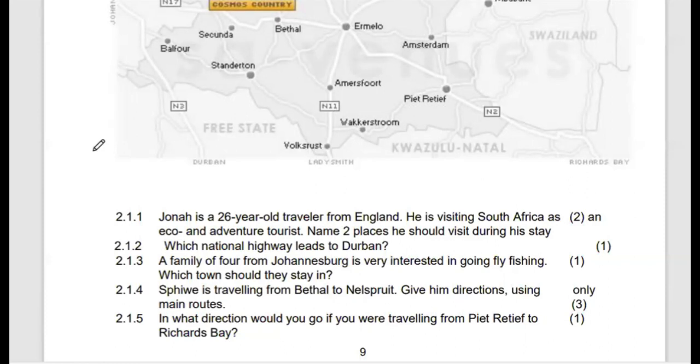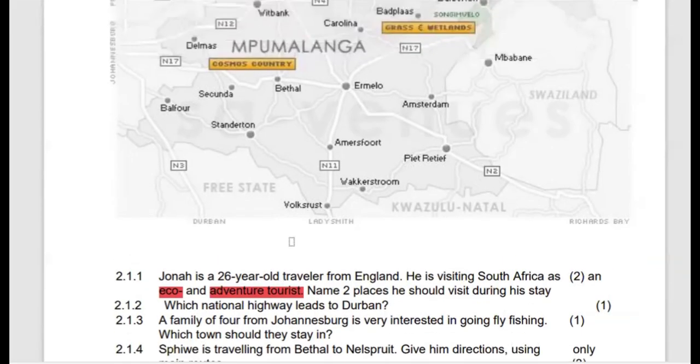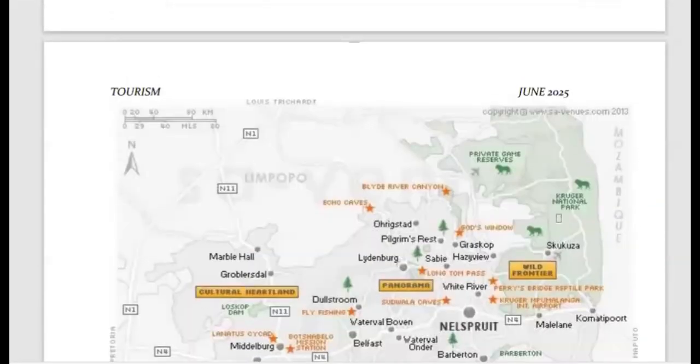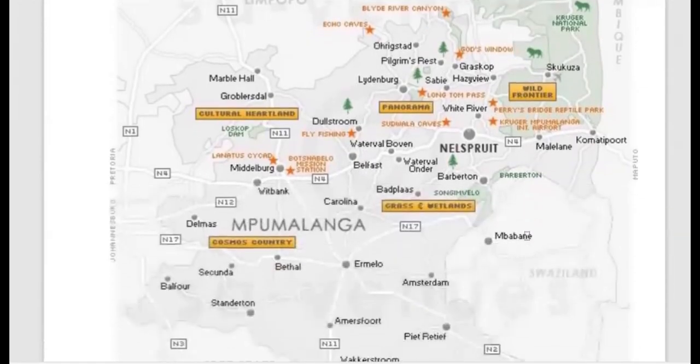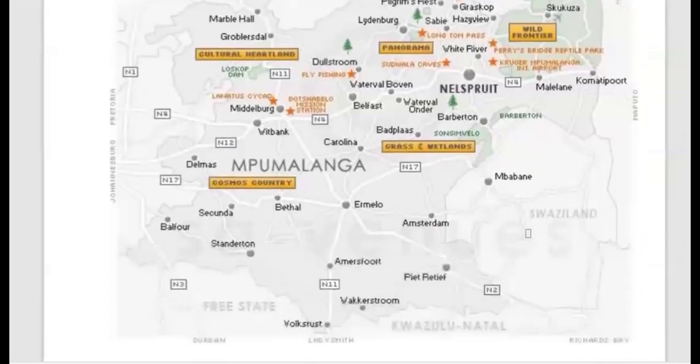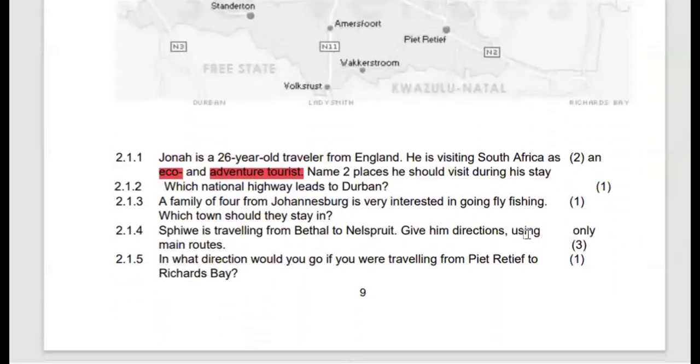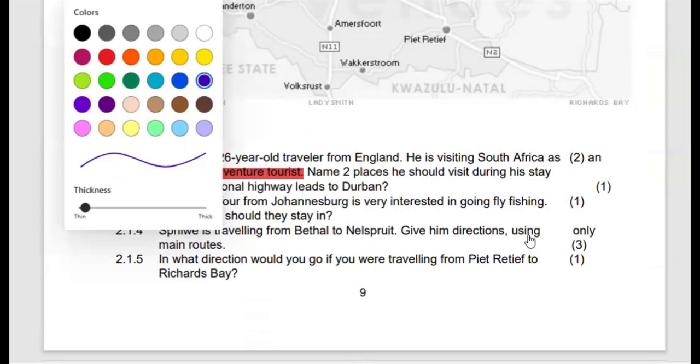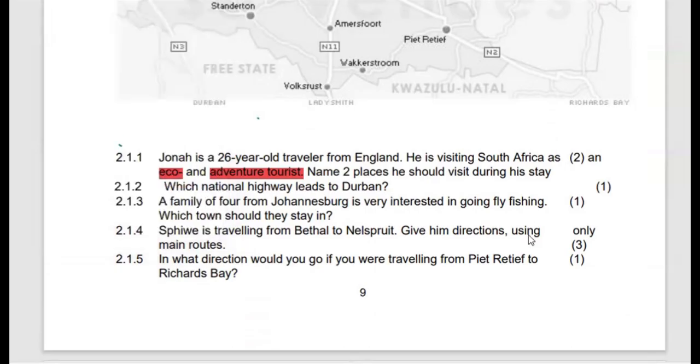So the first thing which we should bear in mind is that an eco-tourist enjoys the natural landscape and adventure. They would want to engage in various activities which are not the usual activities which you do on a day-to-day basis. So in terms of ecotourism, I would allocate the Kruger National Park. It is an ideal place for ecotourism simply because it has an abundance of flora and fauna. So in terms of ecotourism, I would suggest that Jonah should visit the Kruger National Park.